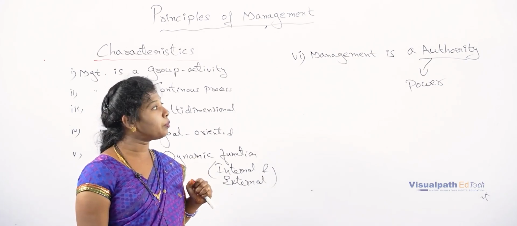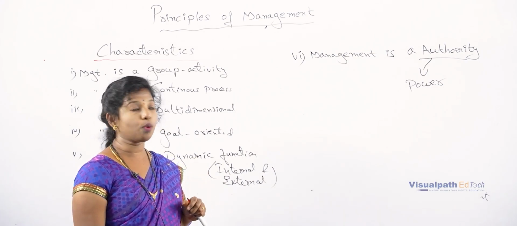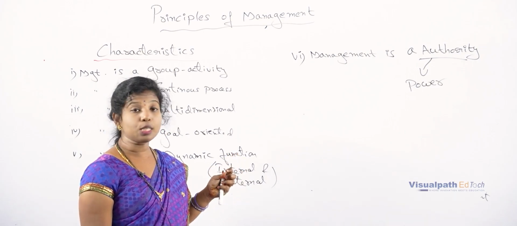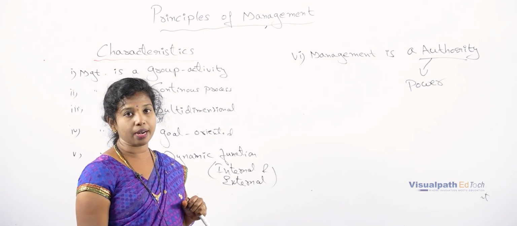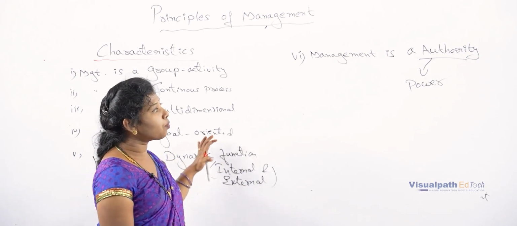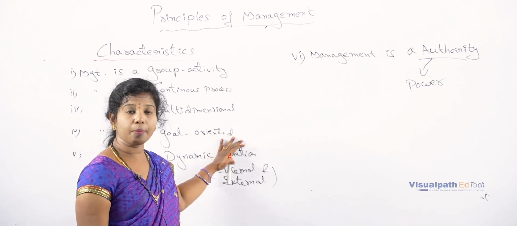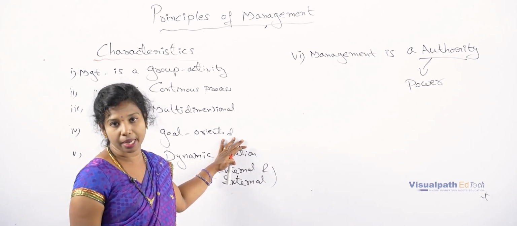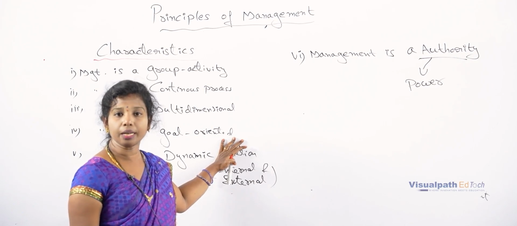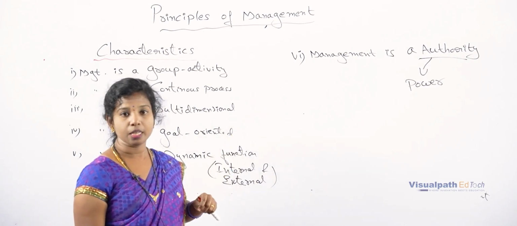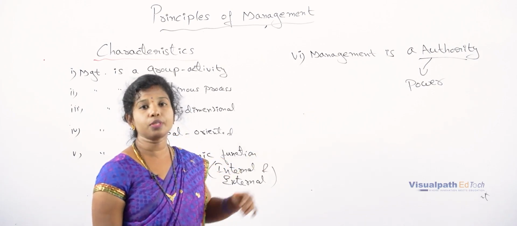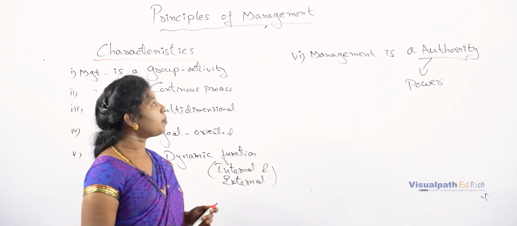And coming to the second one, that is middle level. So middle level involves managers and those who are superior. So this comes under middle level. And coming to the lower level, so here it involves the employees who are working, and maybe line managers, regional managers, branch managers and area managers. So these are the 3 different levels that are available in management. So according to these levels, the power or authority is distributed among these 3 levels. And coming to the next one,